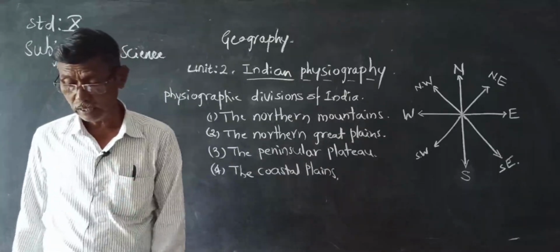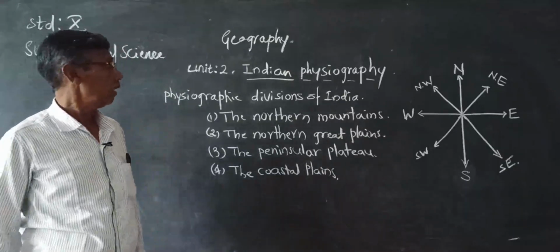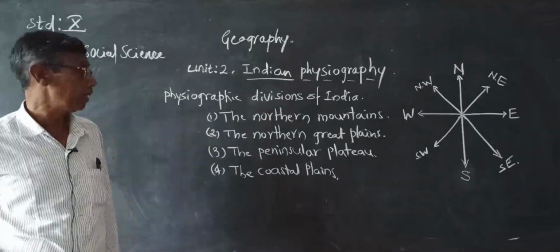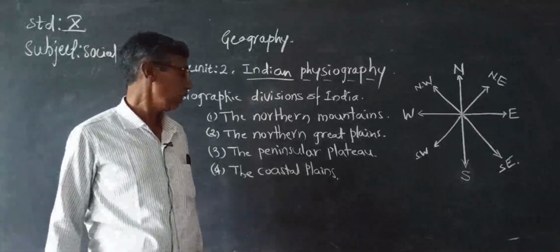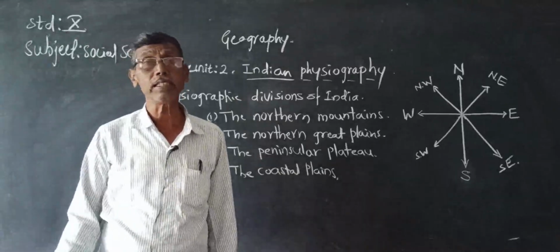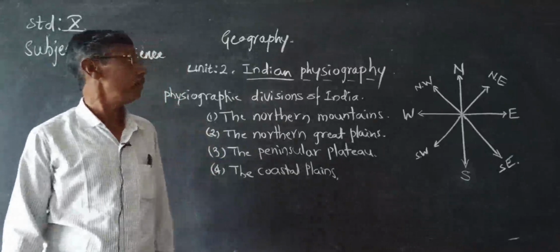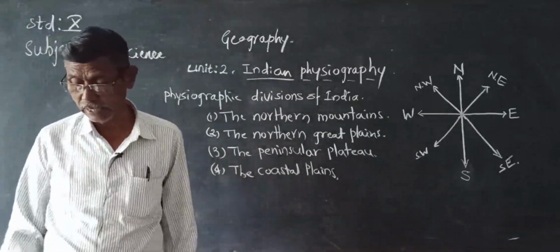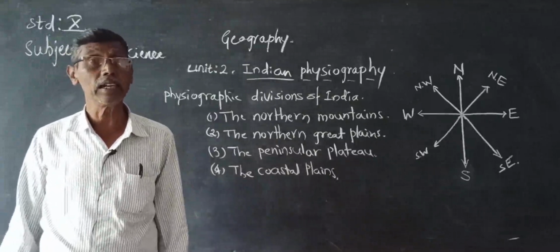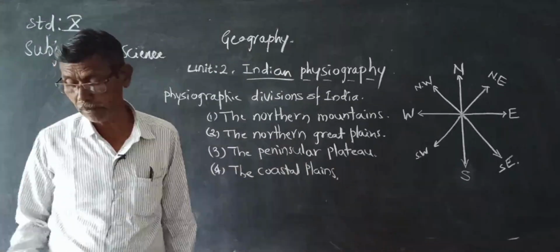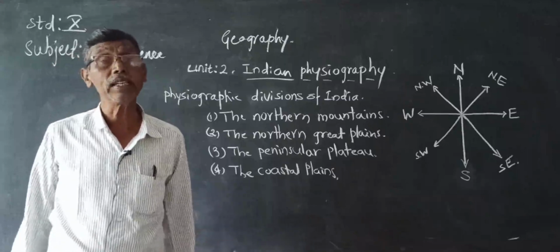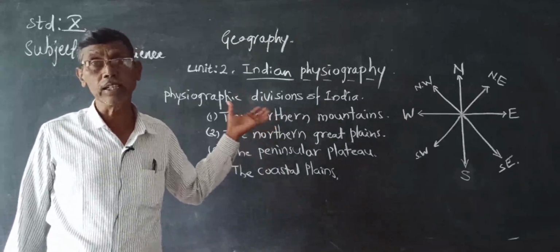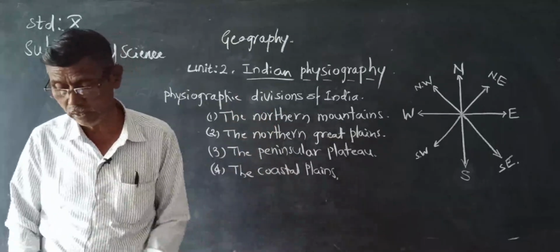The geographical divisions of our country are the northern mountains, the northern Great Plains, the peninsular plateau, and the coastal plains. These are the four important physical divisions of India. The northern mountains comprise the Himalayas, which are a group of young fold mountains. They are not ancient; they are young fold mountains.